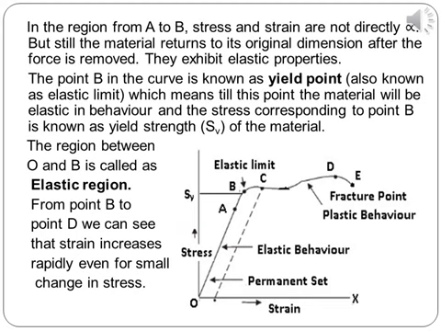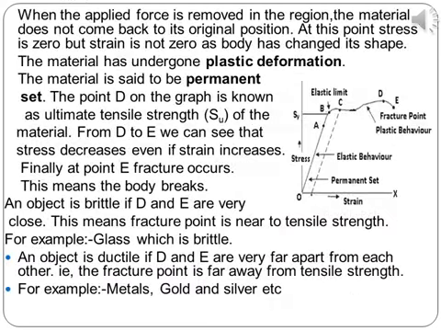From the point B to the point D, we can see that strain increases rapidly even for a small change in stress. The material does not come back to its original position. At this point, stress is equal to 0, but strain is not equal to 0, as the body has changed its shape. This material has undergone plastic deformation. So, the material is said to have a permanent set.